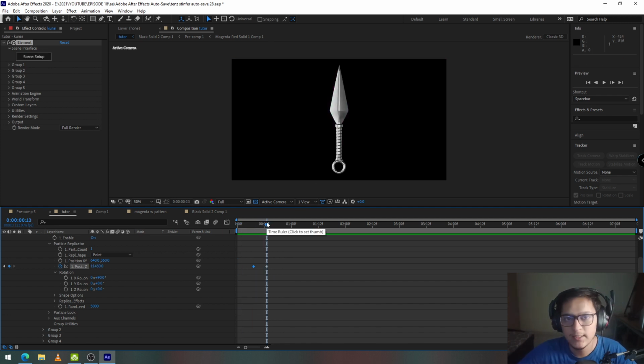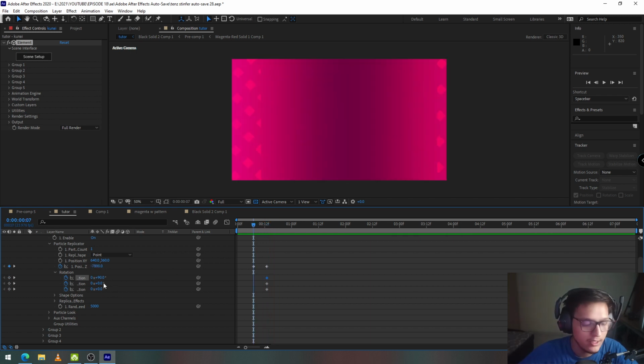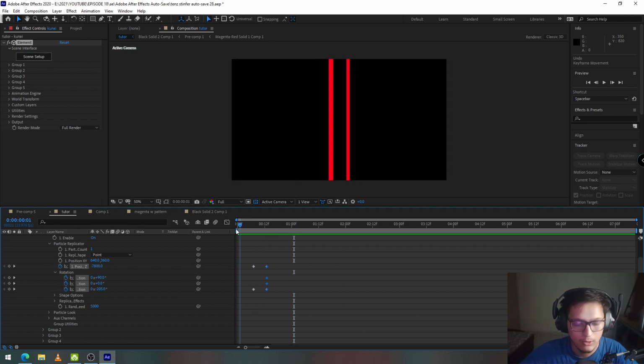But we also need to add some rotation and this needs to be the final orientation of the kunai. So I'm going to set the X, Y, Z axis rotation keyframe at this point of time. I'm going to move back a couple of frames. I'm going to change the rotation in Y axis. I'm going to change the rotation in Z axis by like 180 degrees. Okay, let's preview the animation. Okay, it's way too fast. I'm going to move these keyframes a little further.